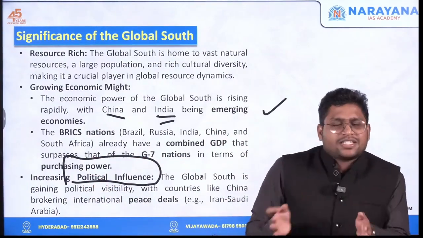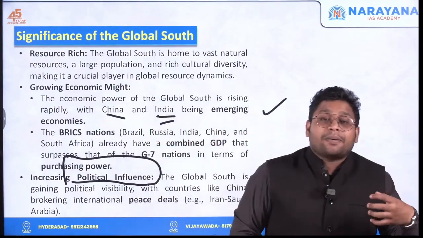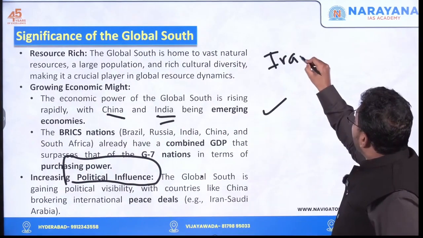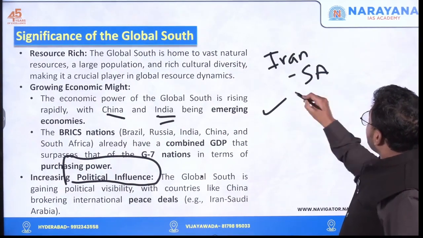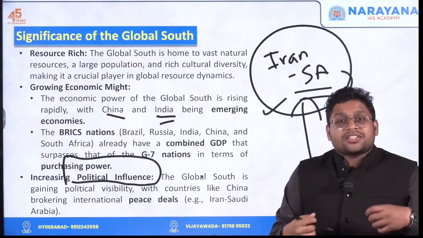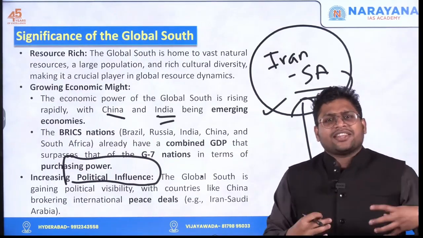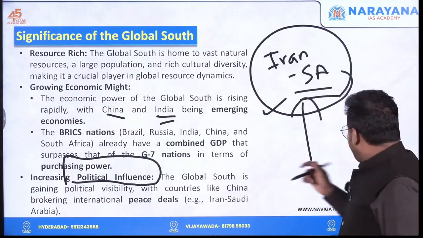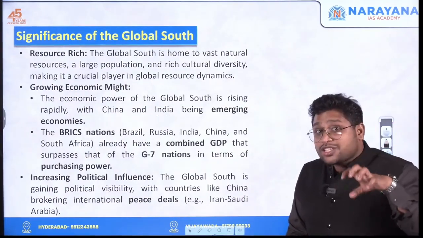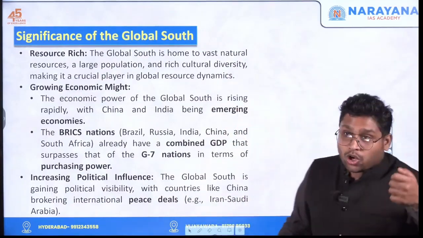Nowadays we say that to stop the Russia-Ukraine war, India can become a peace negotiator. When there was a conflict between Iran and Saudi Arabia, China came into the picture and tried to negotiate some kind of a peace deal. This shows that countries like China and India are becoming politically influential in international affairs. Now, this is something new because earlier this was done only by the global north.